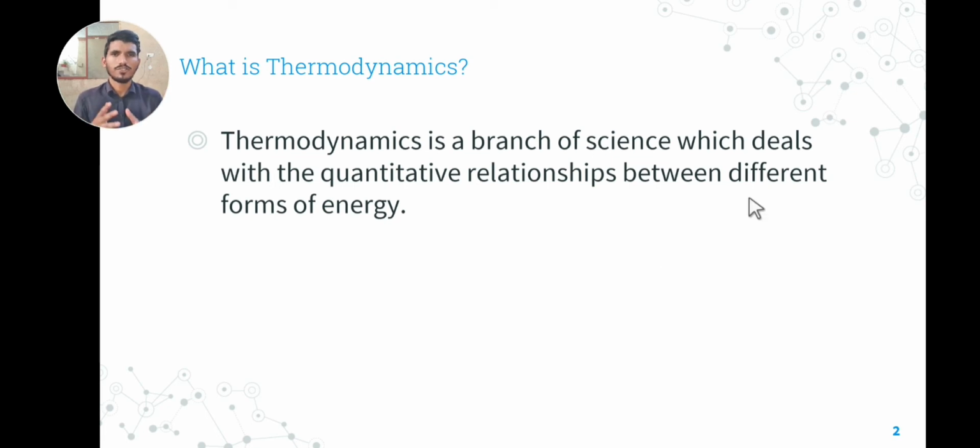For example, if I talk about a reaction, for example A and B are the two reactants that form a product. Okay, so there is some form of energy associated with A and B, and there is some form of energy that is associated with the products. So what happens? When the energy is absorbed by the reactants, then I can say the reaction is endothermic. And when the energy is released during the reaction, then I can say that the reaction overall is exothermic.